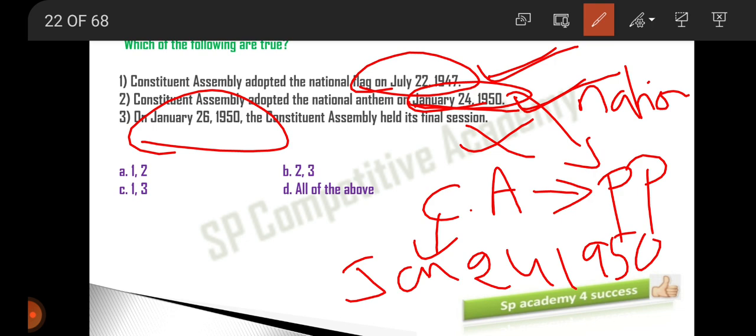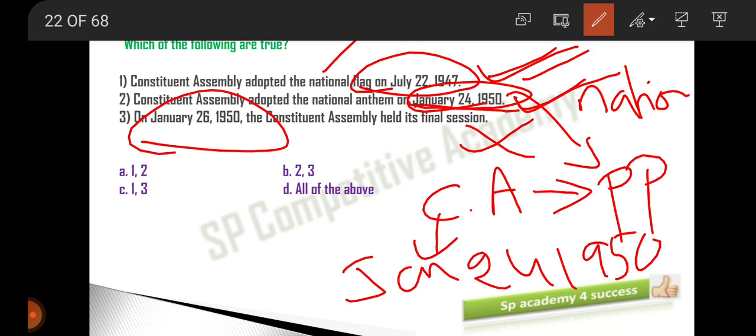So, what are the different points that you have collected from this particular question? First point: the national flag was adopted on 22nd July 1947. Second: the national anthem was adopted on January 24th, 1950.